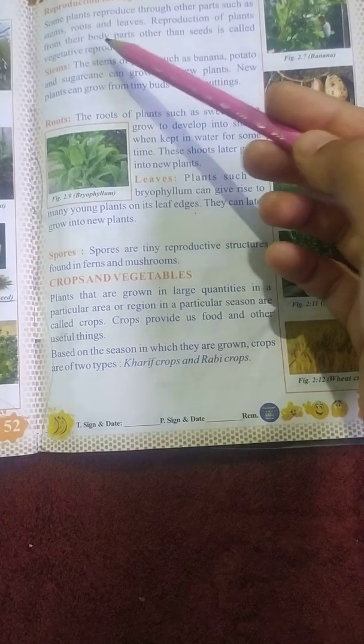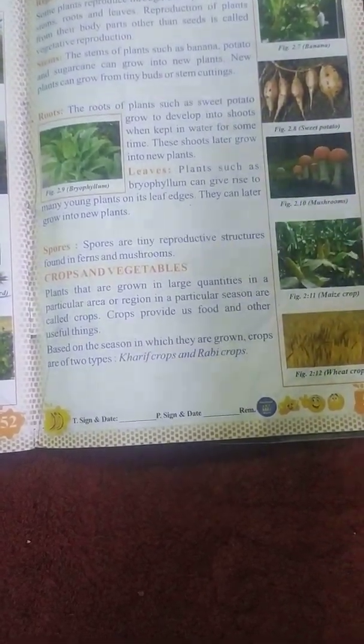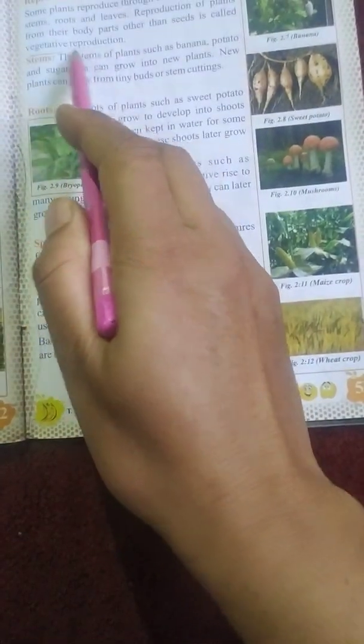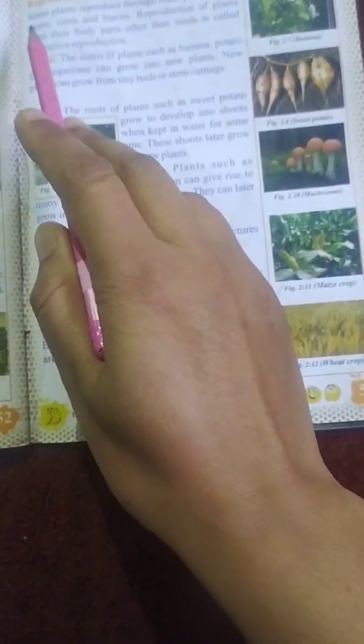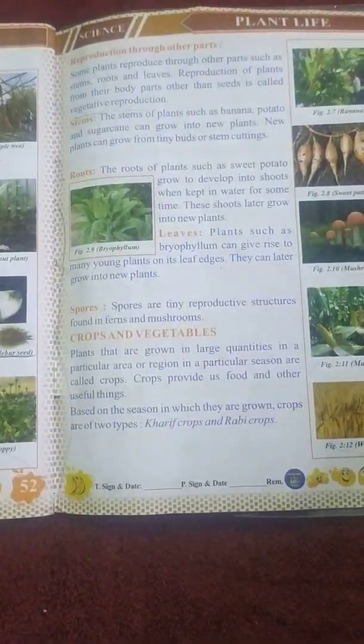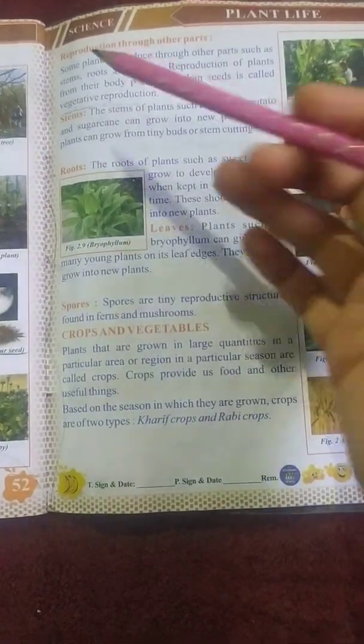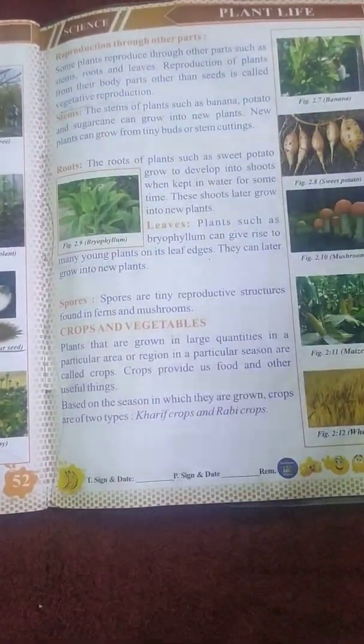Reproduction of plants from their body parts and not seeds is called vegetative propagation. Now the word here is vegetative propagation. Vegetative propagation is that process of reproduction which occurs without seeds. It occurs through stem, root or leaves.